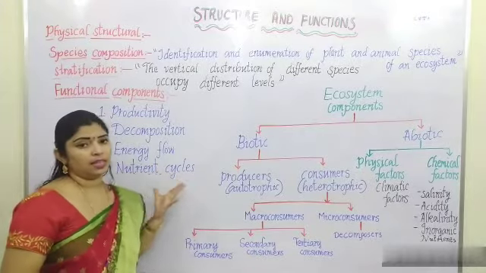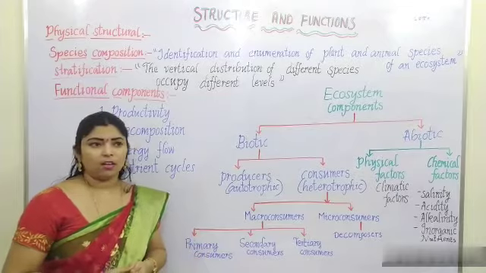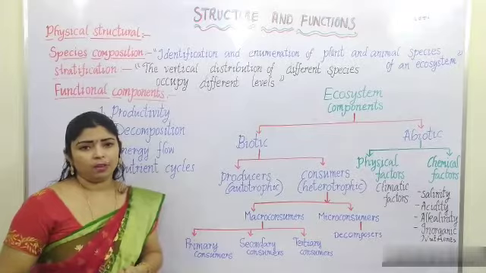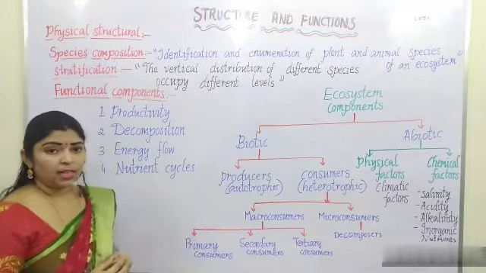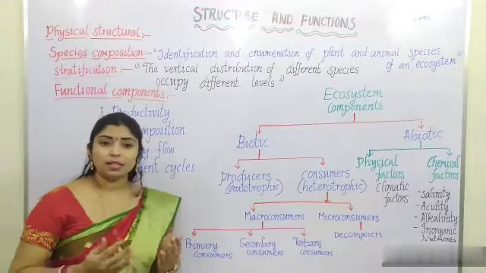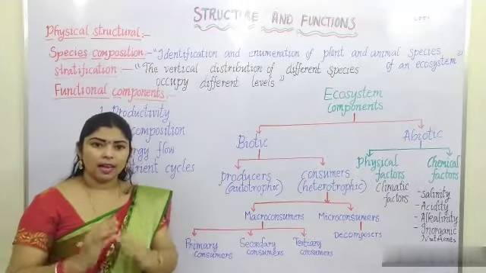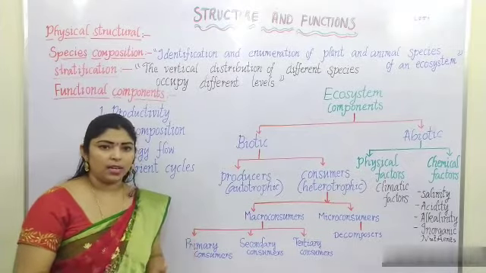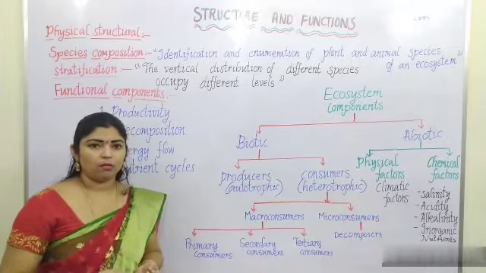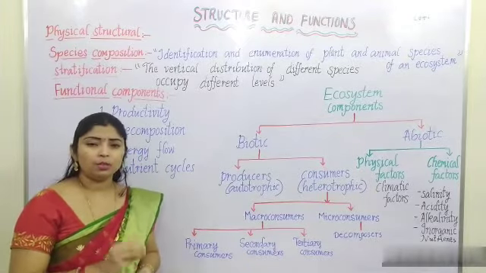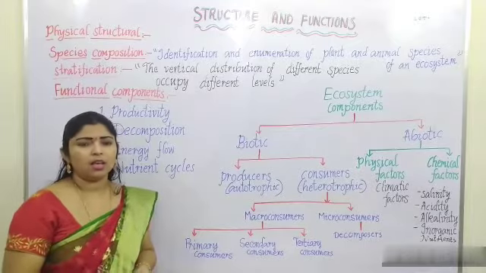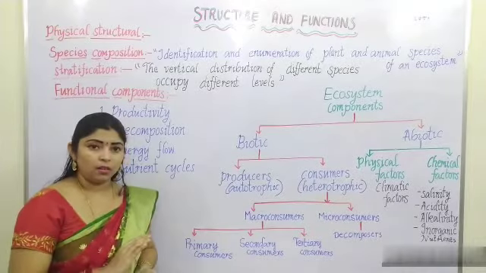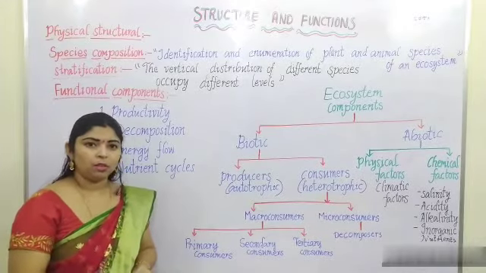Next is nutrient cycles. Nutrient cycles involve the oxygen cycle, carbon cycle, nitrogen cycle, and like that. Whatever nutrients, micronutrients or macronutrients, are present in the plant body, when the plant is no longer alive, the organic matter has to be decomposed and the nutrients will reach the soil.